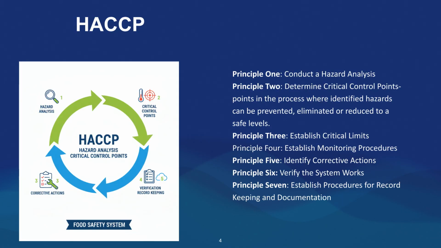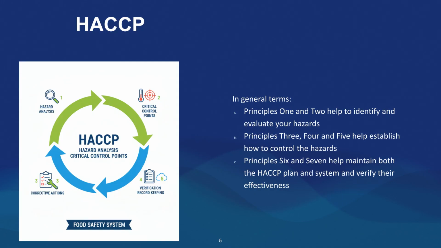The 7 principles are: conduct a hazard analysis, determine critical control points, establish critical limits, establish monitoring procedures, identify corrective actions, verify the system works, and establish procedures for record keeping and documentation. Principles 1 and 2 identify and evaluate hazards. Principles 3, 4, and 5 establish hazard control. Principles 6 and 7 maintain the HACCP plan and system and verify their effectiveness.